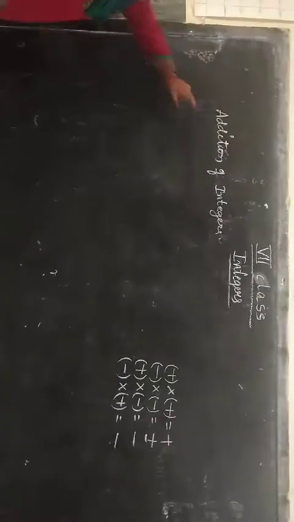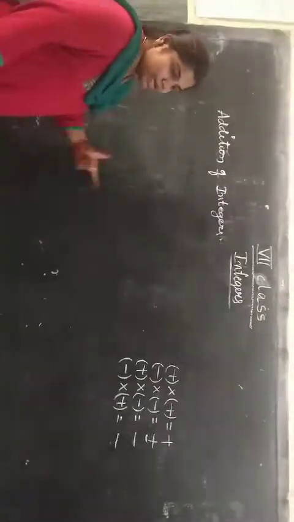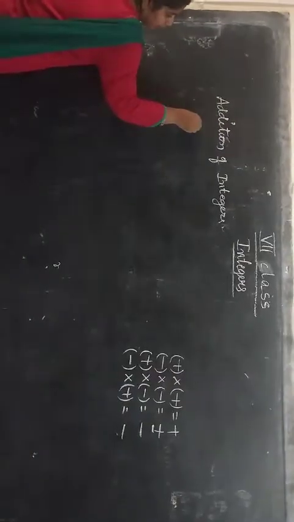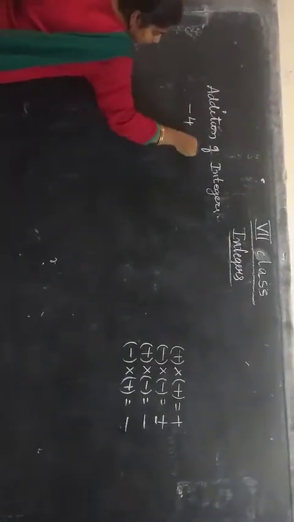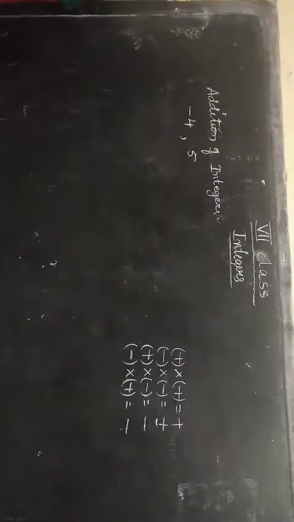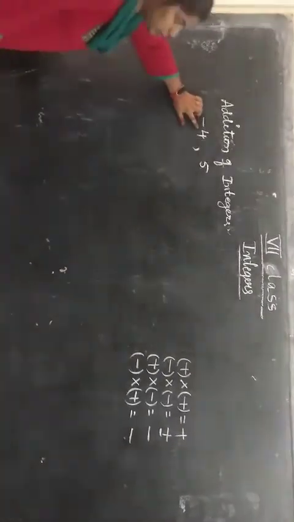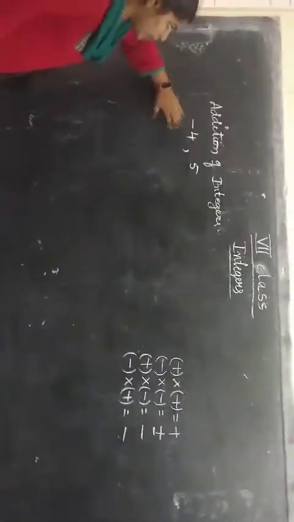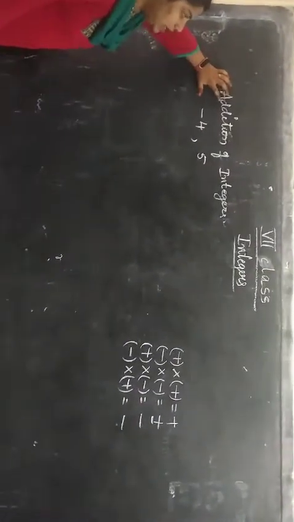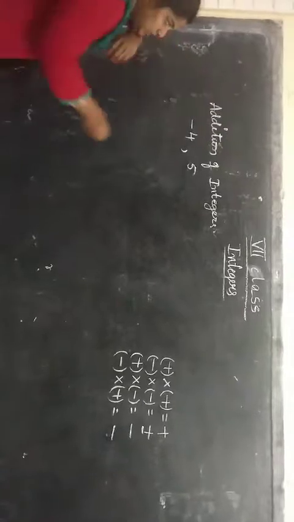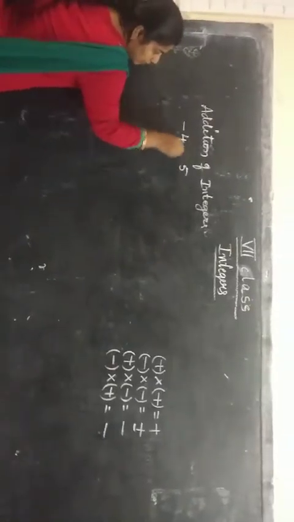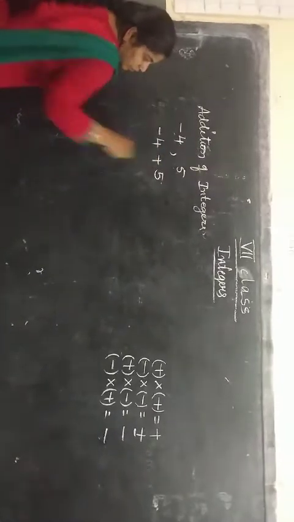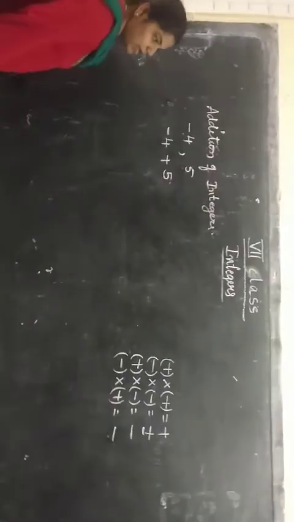Now, addition of integers. We are adding two integers. I am taking any two integers here: minus 4 and 5. Minus 4 is an integer, and 5 is also an integer. So what do I have to do? I am doing addition of integers. Addition means between these two integers, I have to keep a plus sign.